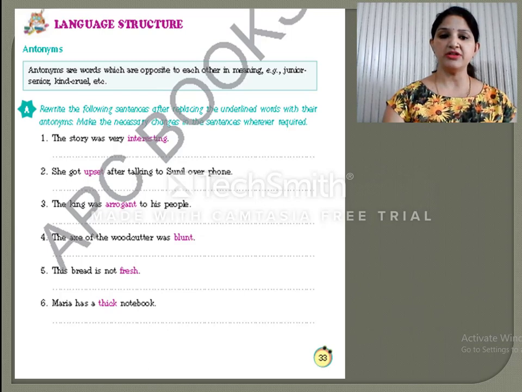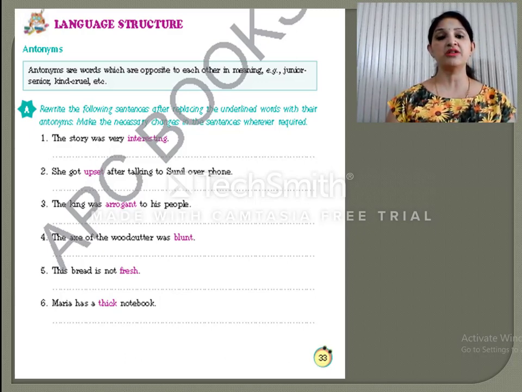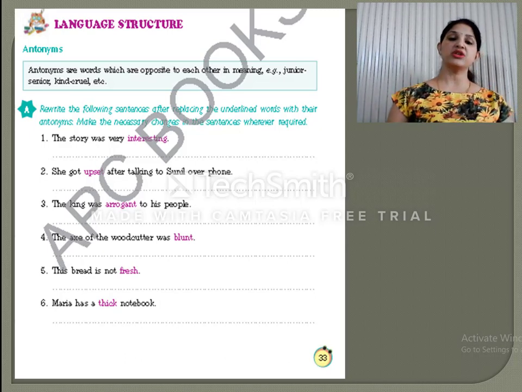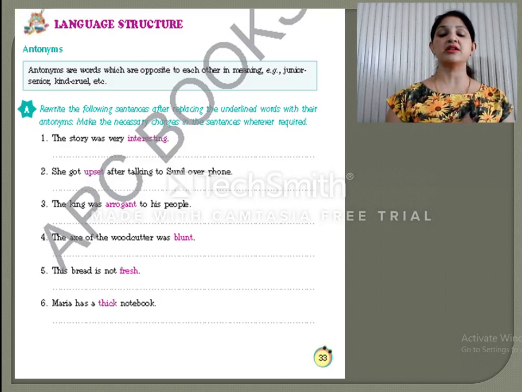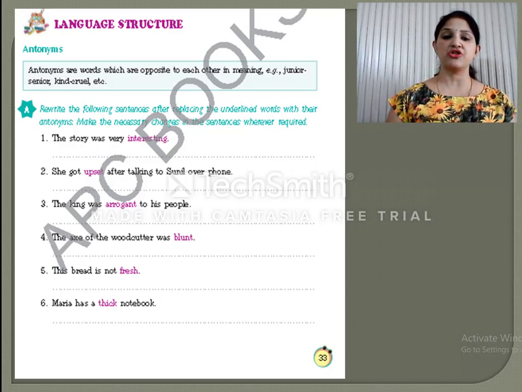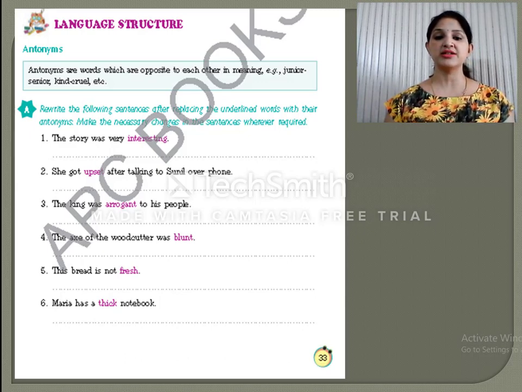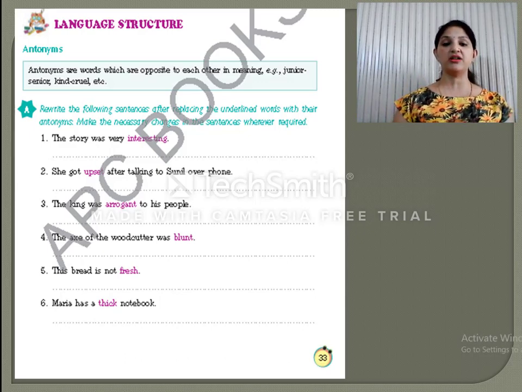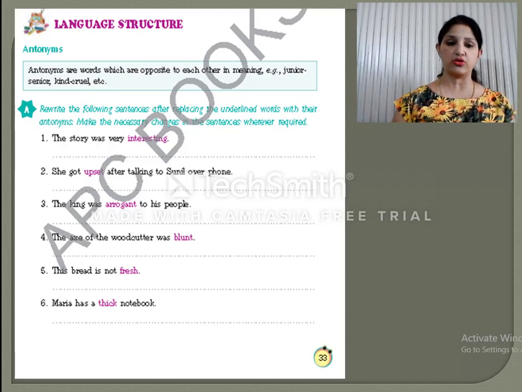Now on page number 33, you can see the language structure in which we have the antonyms. Antonyms are the words which are opposite to each other in meaning. For example, junior and senior, kind and cruel. So here we have to give the opposite words of the words that are colored. In exercise A, what you have to do is rewrite the following sentences after replacing the underlined words with their antonyms, making the necessary changes in the sentences wherever required. If there is any requirement of changes, you can do that also.